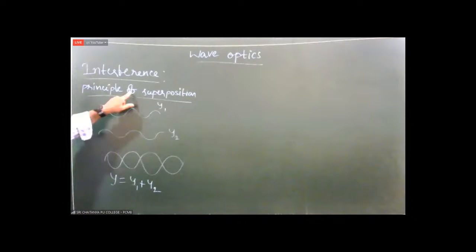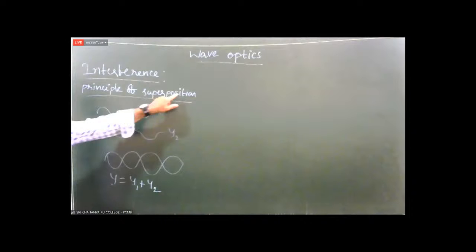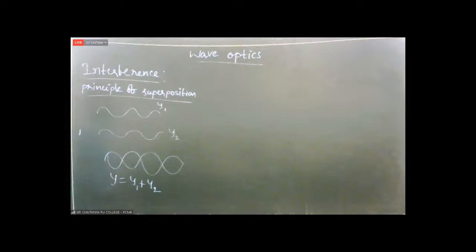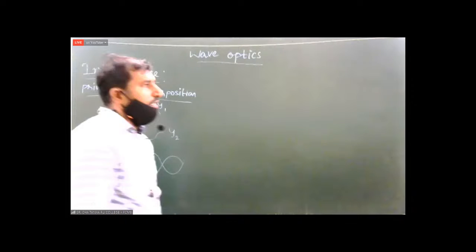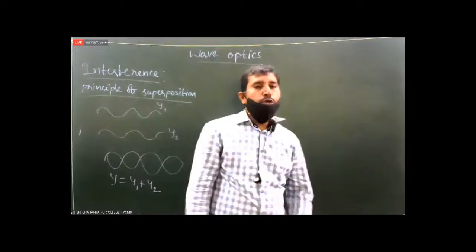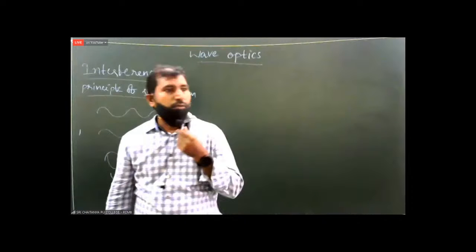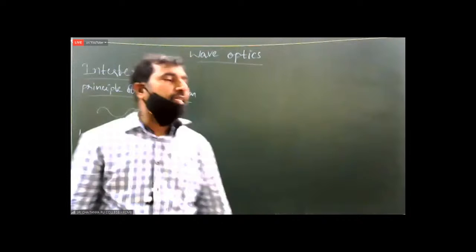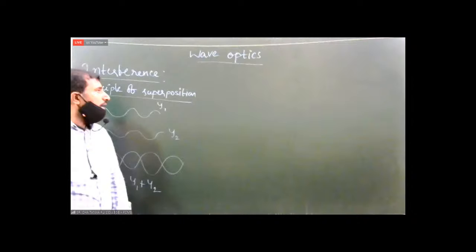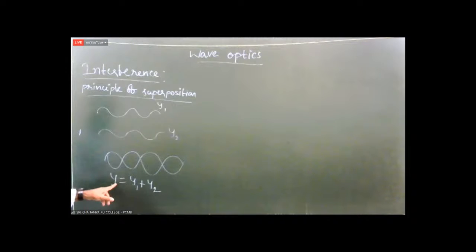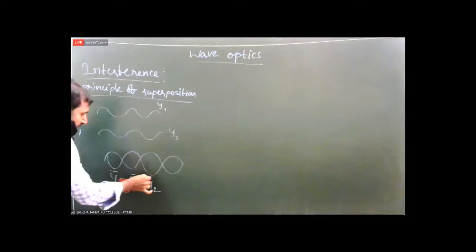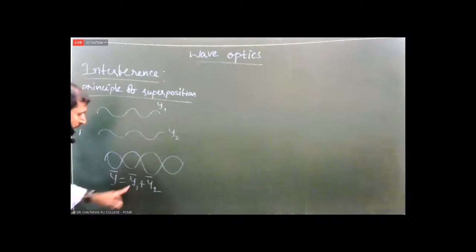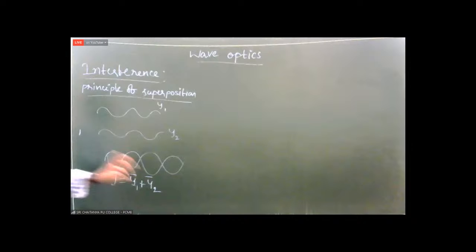This is called as what? Principle of superposition. Principle of superposition in the sense, if two or more waves traveling in the same direction combined with one another, then resultant displacement is equal to the vector sum of individual displacements, because displacement is a vector. This is what? Principle of superposition.